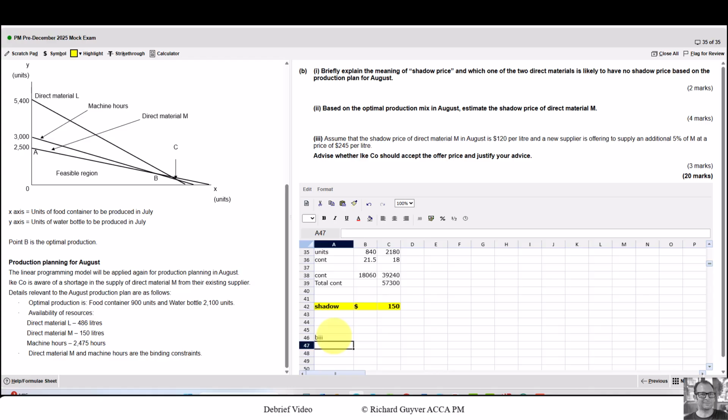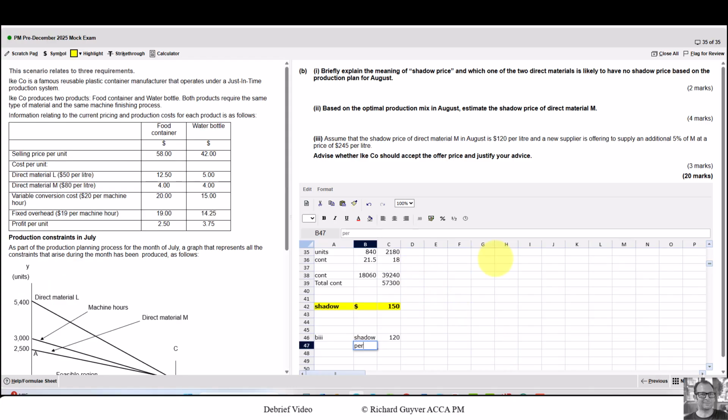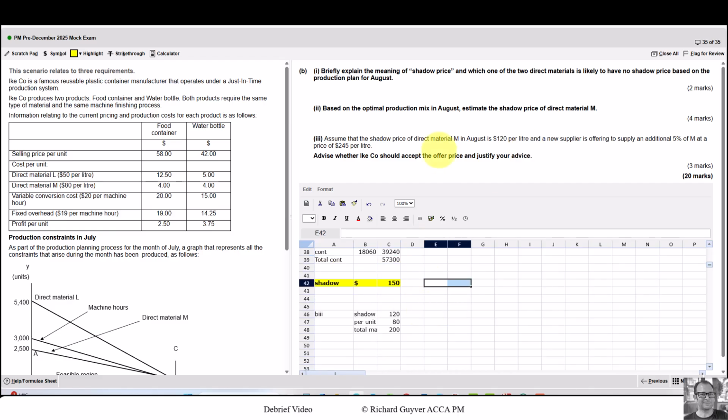And then B3: assume the shadow price is this, and new suppliers are offering to supply an additional 5% at this price. Should they accept the offer? Well, let's do a little side calculation. Shadow price is 120, price per unit is 80 from the table here. Total max is those together, 200. And they're offering at 245, so the answer is no.